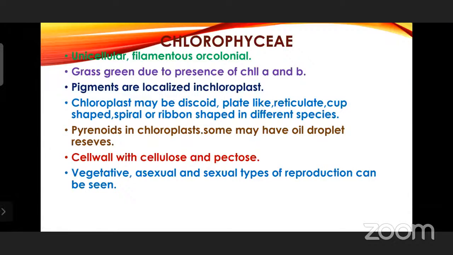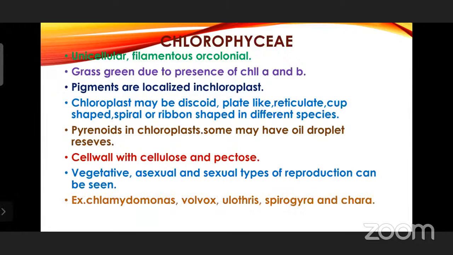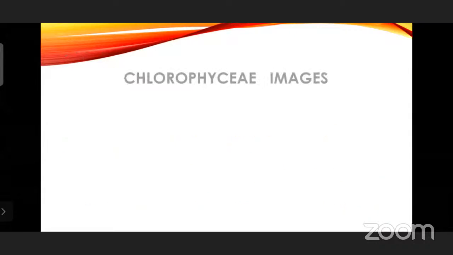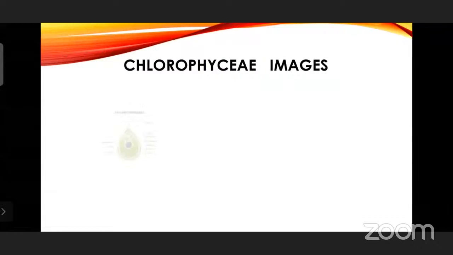Vegetative, asexual, and sexual types of reproduction can be seen. Just now we have discussed the vegetative fragmentation. Asexual is by zoospores, aplanospores, hypnospores, and echinates. Sexual types also you have seen: isogamous, anisogamous, and oospores. Chlamydomonas, Volvox, Ulothrix, Spirogyra, and Chara are the examples of this chlorophyce. And chlorophyce images also you can see.